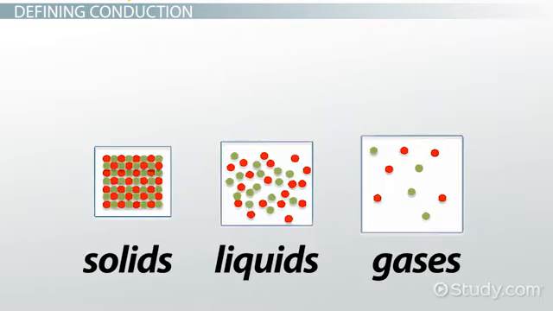However, solids transfer energy most efficiently since the molecules in solids are most tightly packed and the molecules are closer together, as shown in this figure. For liquids and gases, the density of the particles is generally lower than that of solids, and the particles are farther apart, so the energy transfer is less efficient.